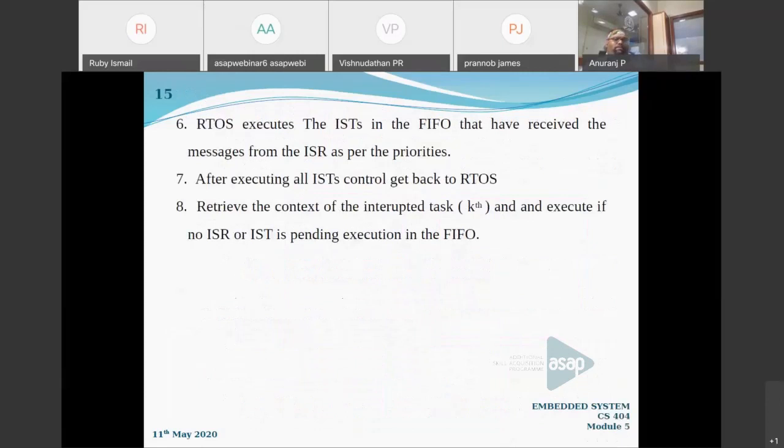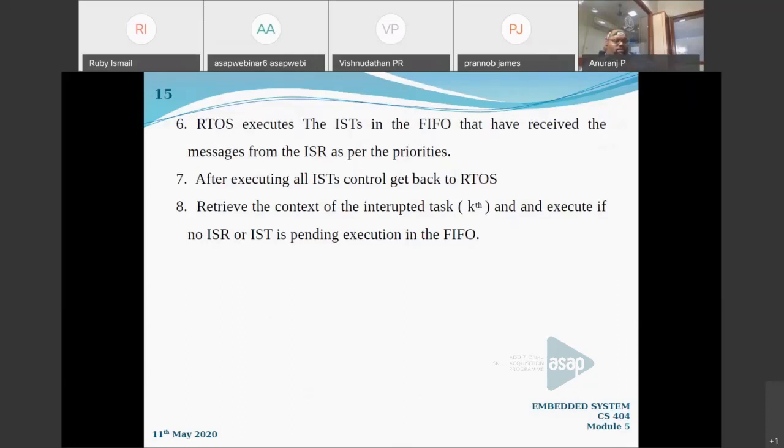Now what happens? In the previous technique, we were saying that the RTOS has 2 choices depending on the priority. Instead of doing that, before RTOS executes its previously interrupted task, it is going to execute the interrupt service threads, the ISTs.